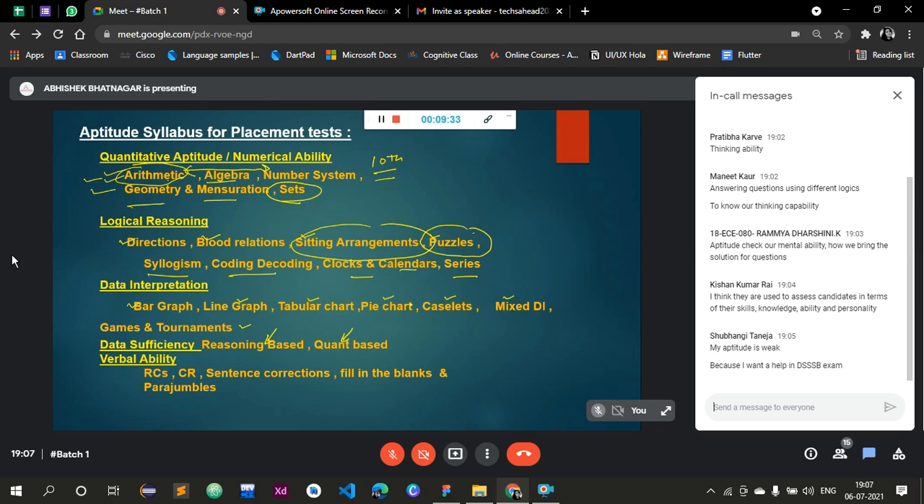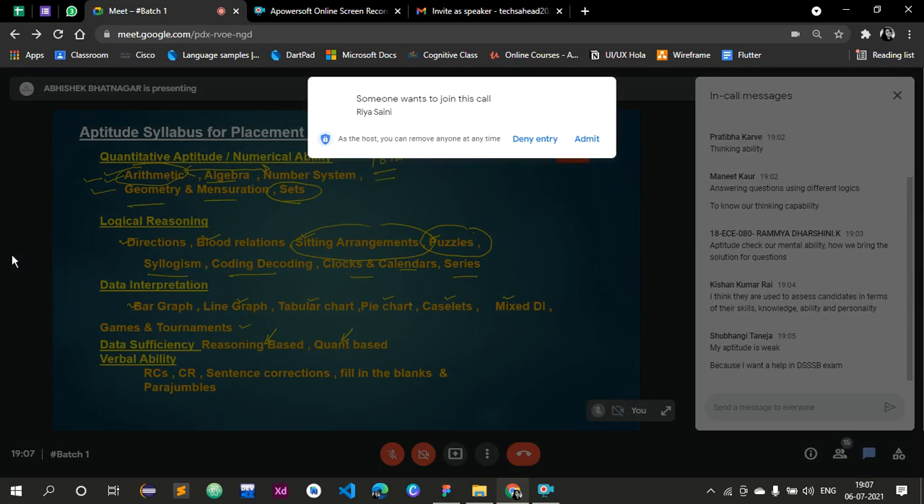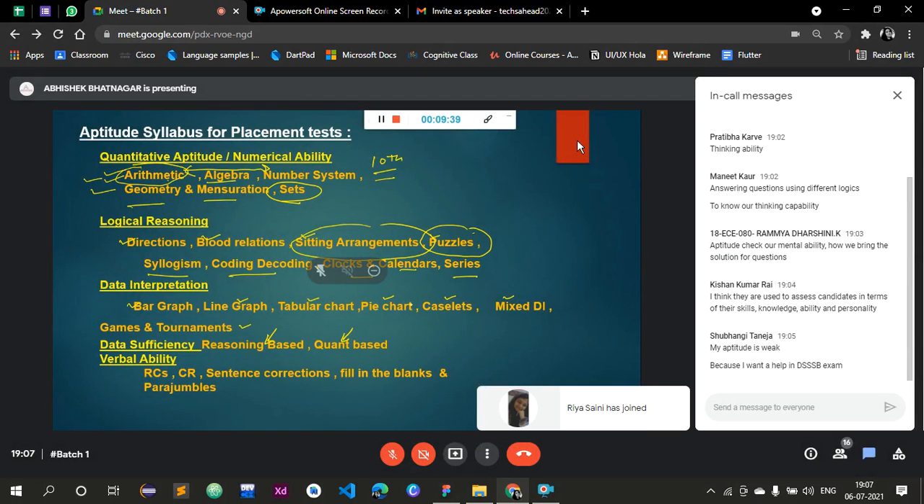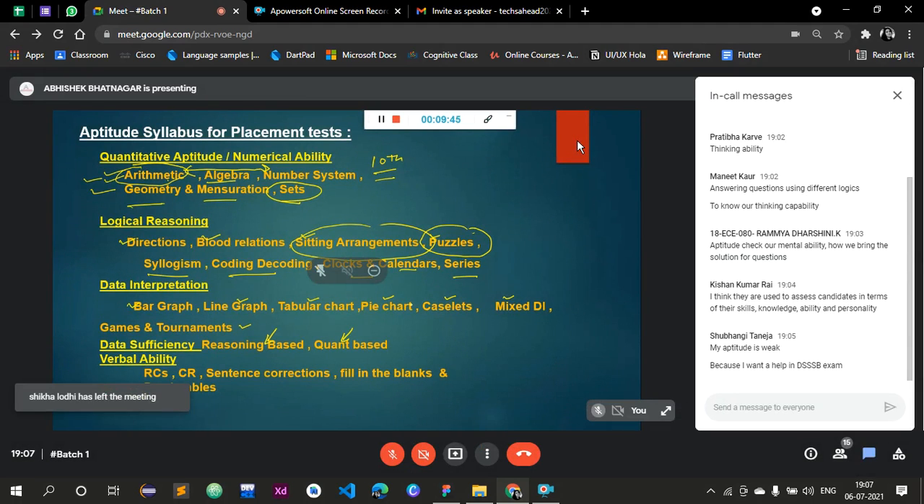Data sufficiency means some set of information is given, and you have two options, first option, second option. Now you have to check from which option you can give the answer. You can calculate the answer, but there is no need to give the right calculation. You have to just check from which option we can give the answer. So that is called data sufficiency, right?